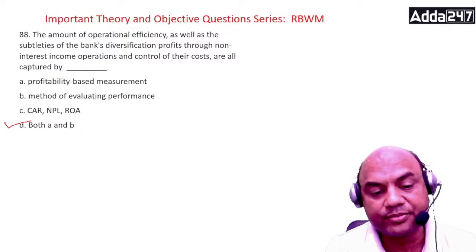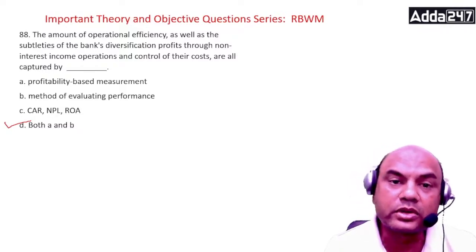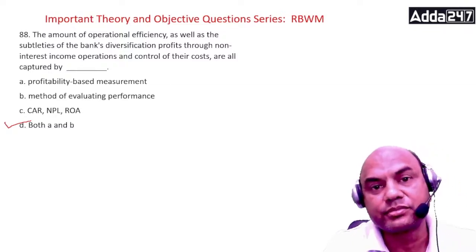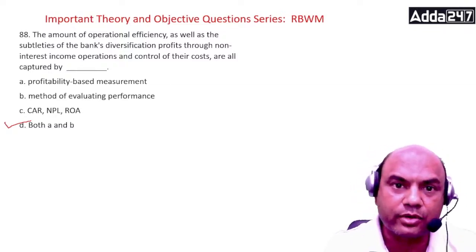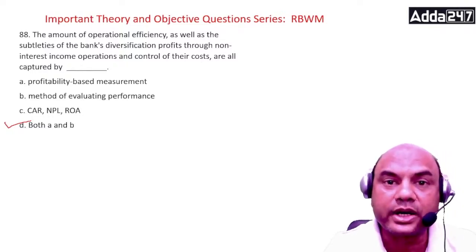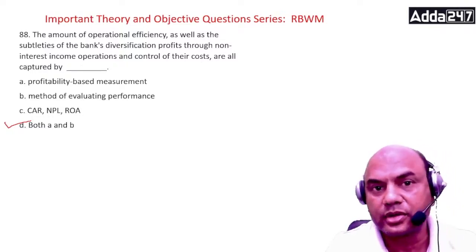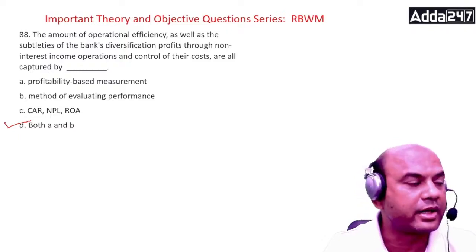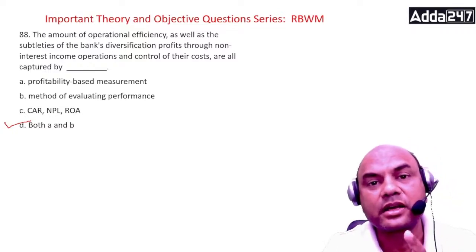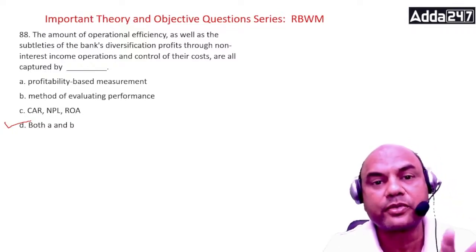Now, profitability will be more thorough, because profitability means here we are calculating two ratios: one is gross profit and second is net profit. So gross profit ratio and net profit ratio will capture the bank's correct health and financial performance.